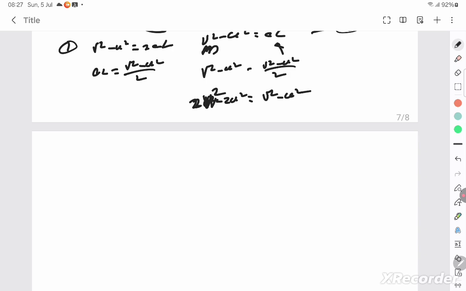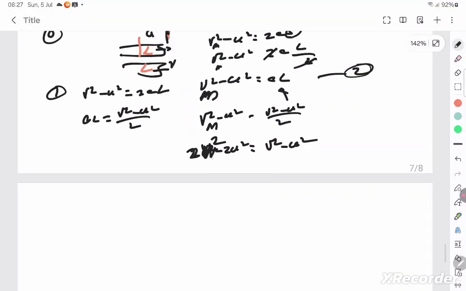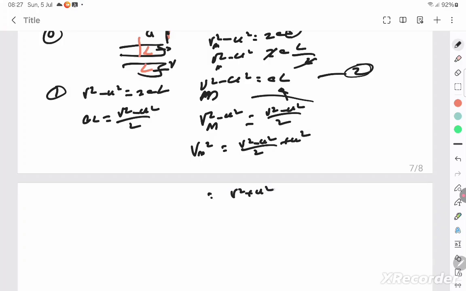But this is mean, right? This is the middle part, right? How can you consolidate then? You can't do that, right? So it's the middle part velocity that you're going to calculate. Take this to the other side, v square minus u square by 2 plus u square. Just do the LCM and you get v square plus u square by 2. So Vm therefore is root of v square plus u square by 2.